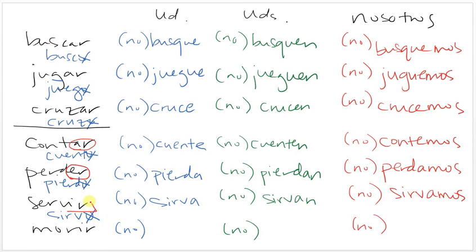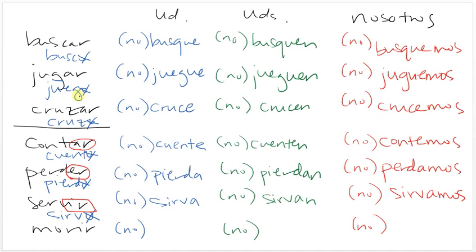This stem changes because it is an IR verb. IR verbs do stem change in the nosotros command. It's very similar to the preterite. So AR, ER verbs are not going to stem change. IR verbs do stem change, but they only stem change either to I or to U.